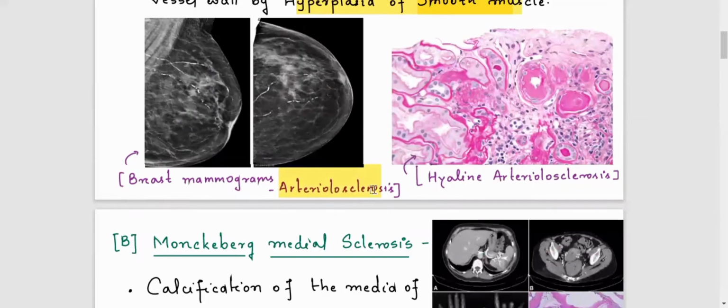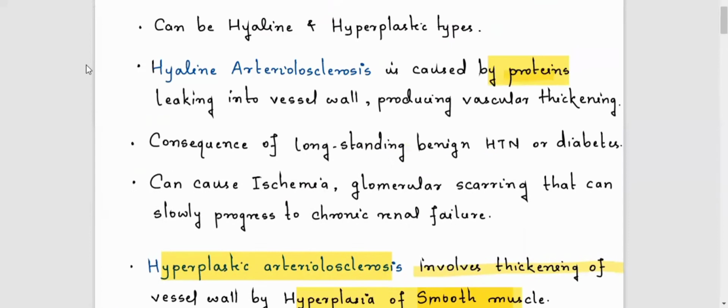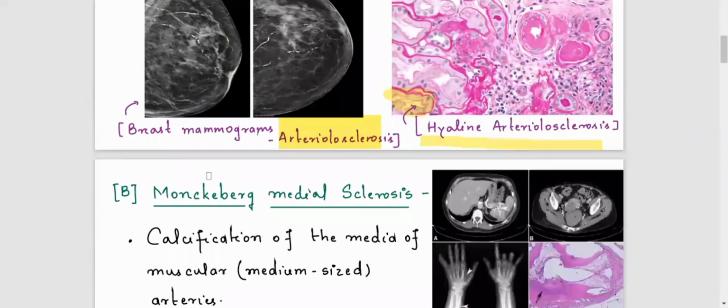This is the arteriosclerosis. This is the breast mammography, and here it is the microscopic feature. This is some protein leaking into the area of the vascular media. This is called hyaline arteriosclerosis. We have discussed two types. Number one is hyaline arteriosclerosis, and the other is hyperplastic arteriosclerosis.